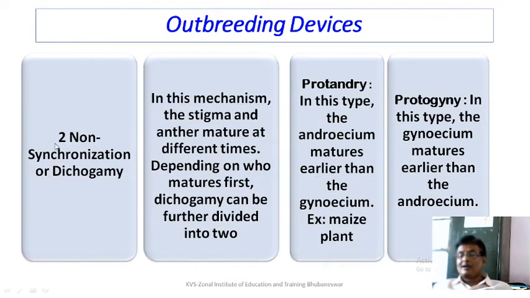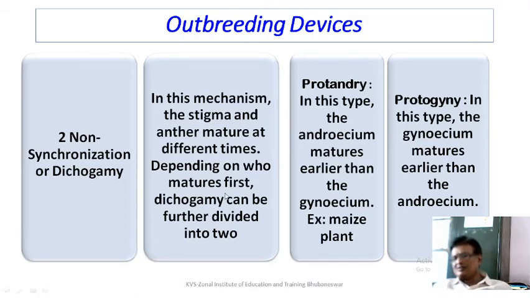So, the second point is non-synchronization or dichogamy. What happens? The flower bears androecium and gynoecium. Both produce their respective gametes and self-pollination can take place. How to prevent it? The mechanism is the time of maturation of the gametes. This is non-synchronization, in case they don't mature at the same time.